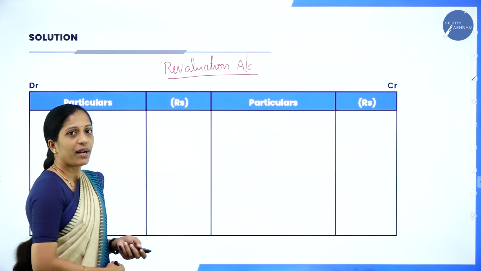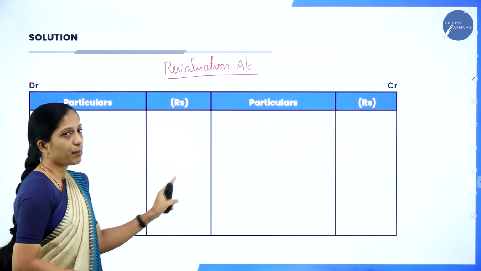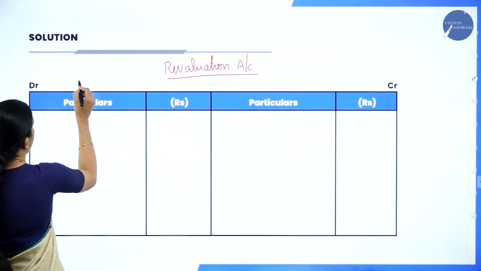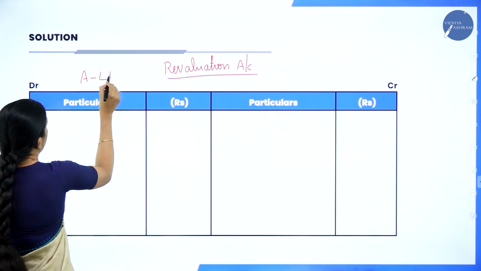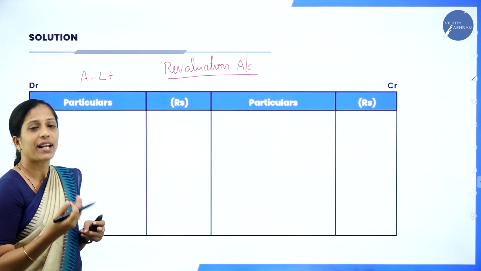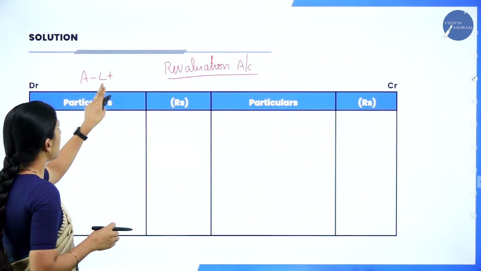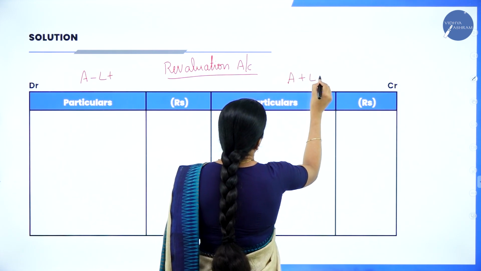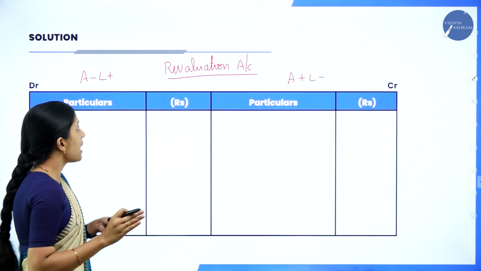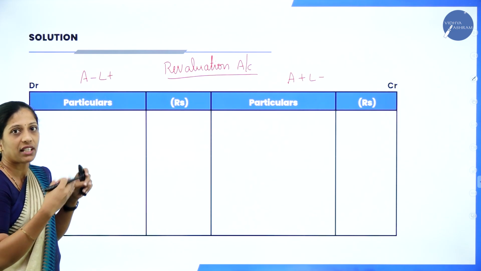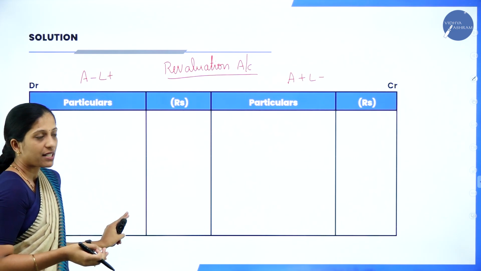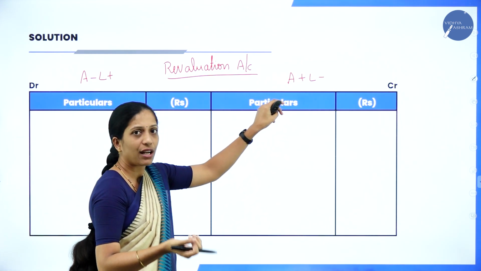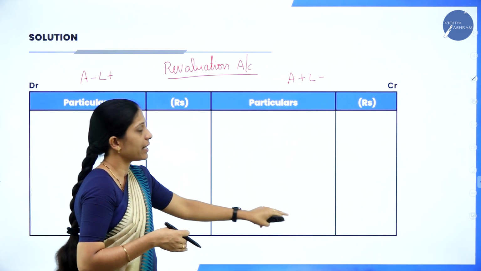So remember, the format of your revaluation account is particulars, amount, particulars and amount, debit as well as credit side. Under the debit side, you will have a hint here. You will write A minus L plus. Write this in pencil so that you can easily solve the problem. In the credit side, it is A plus and L minus. Which means that if any assets have decreased and liability value has increased, you will record it in the debit side. In the credit side, if any assets have increased, A plus, and liability value has decreased, L minus, it will be recorded in the credit side.